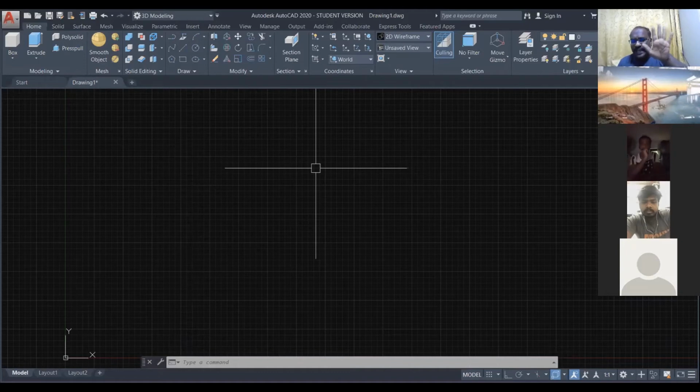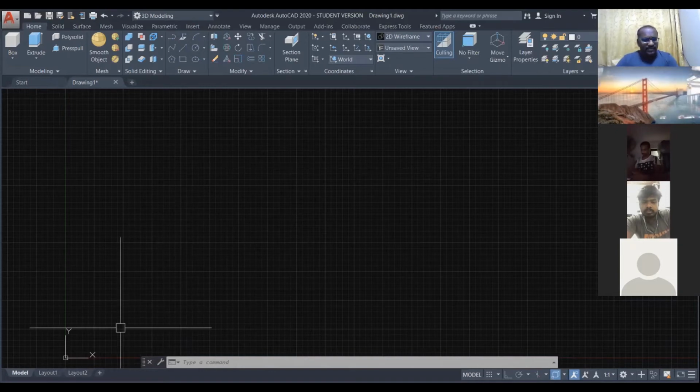5 papers are there. You have to choose any one of the paper before you draw. Maybe you can think why I need to choose the paper, right? Without the paper we cannot draw. The same concept, you have to choose the paper in AutoCAD. Okay, this is the first thing.